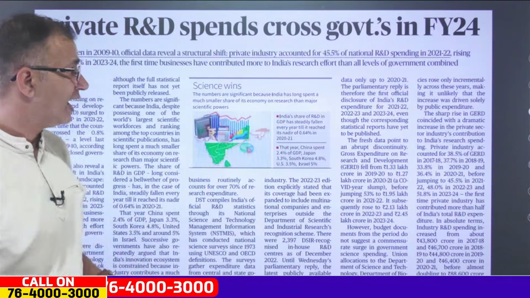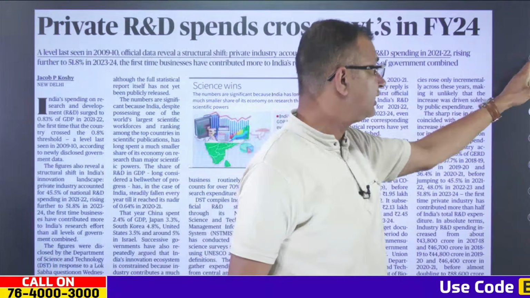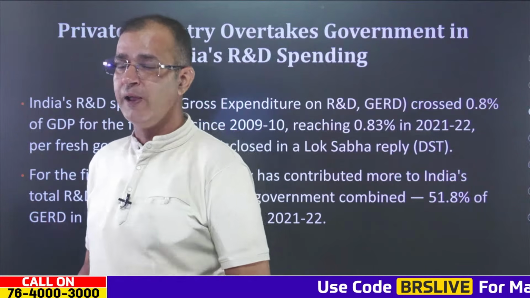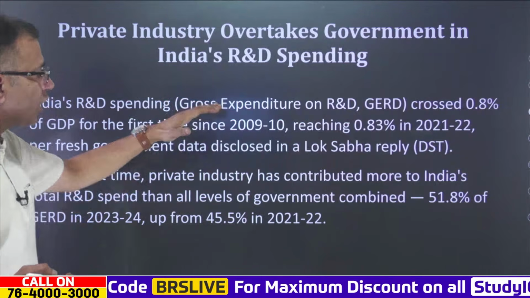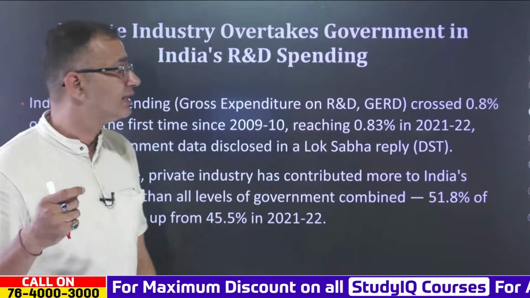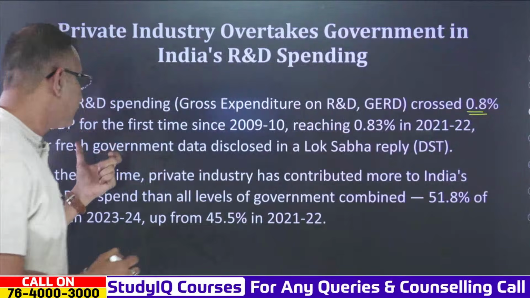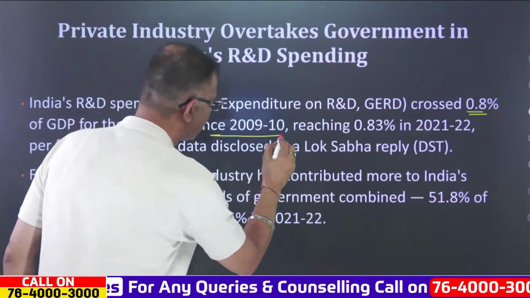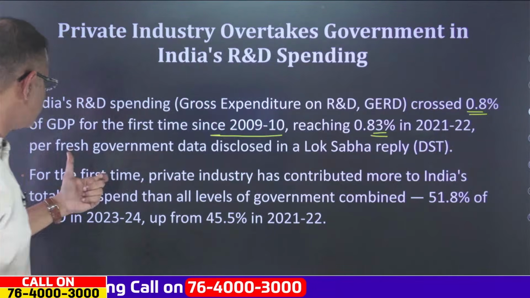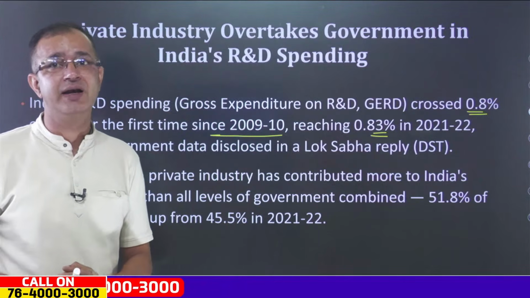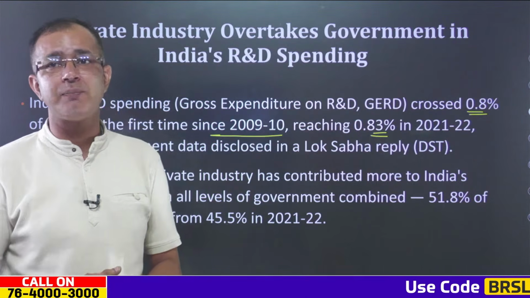Now coming to the next news, private research and development spend crosses the government in the financial year 2024. This is quite important because the GERD, or gross expenditure on research and development, has crossed 0.8% of GDP. This was for the first time since 2009-2010 that it reached 0.83% in 2021-22, as per recent data disclosed by the government in Lok Sabha, in a reply given by the Department of Science and Technology.